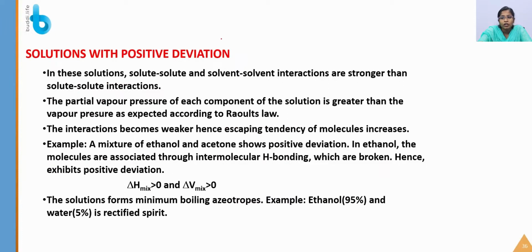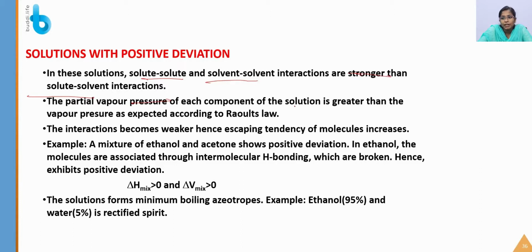Next we are going to see solutions with positive deviation. In these solutions, solute-solute and solvent-solvent interactions are stronger than solute-solvent interaction.